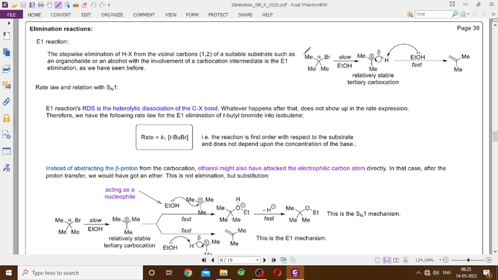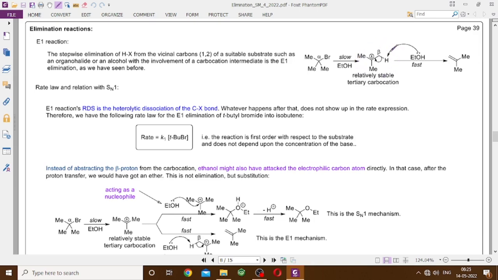Suppose we have taken tertiary butyl bromide and we are treating this thing with ethanol. So in absence of any powerful nucleophile, this undergoes the E1 reaction where the CBr bond is clipped to give you the corresponding tertiary carbocation, which eventually loses one of the 9 beta protons to ethanol to give you isobutylene. So that's a beta elimination that proceeds via the carbocation.